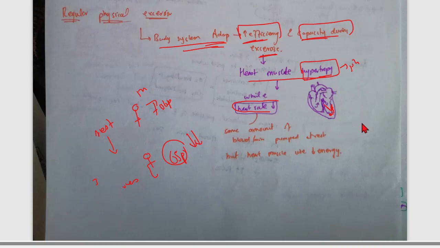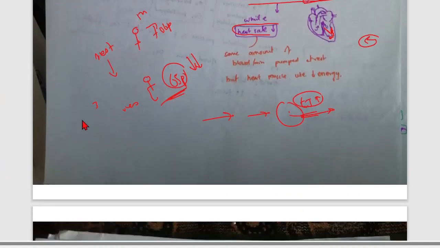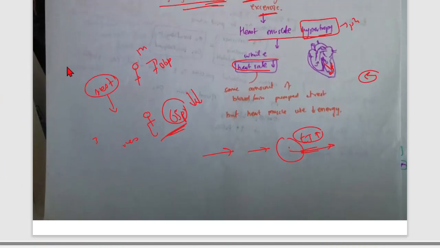Now at a single beat, the stroke volume increases. At a single beat, a lot of blood can move from the ventricle to the aorta. Ejection fraction increases, and that's why, for normal blood flow, for example at rest you need 4 liters of blood pumped out per minute.